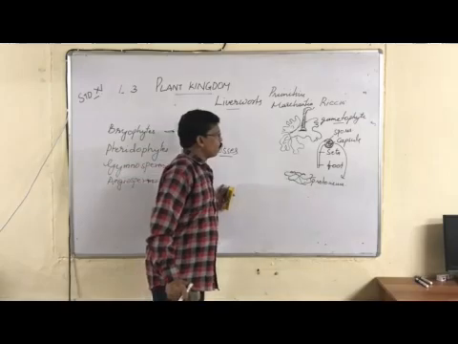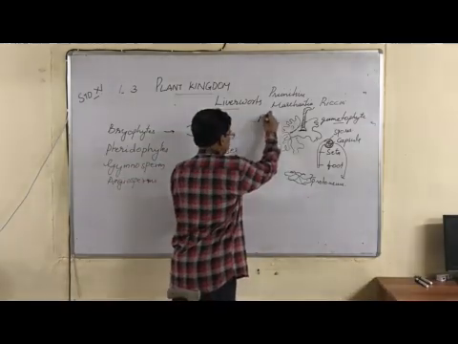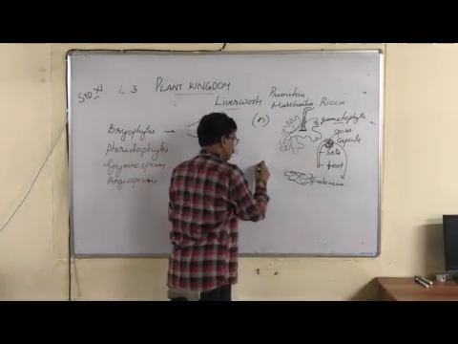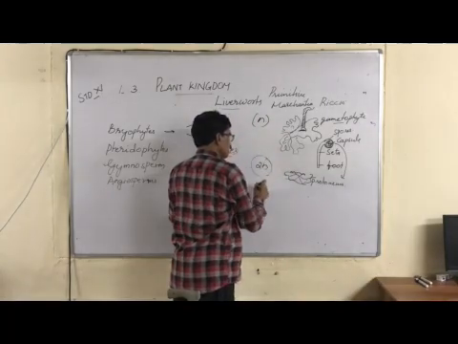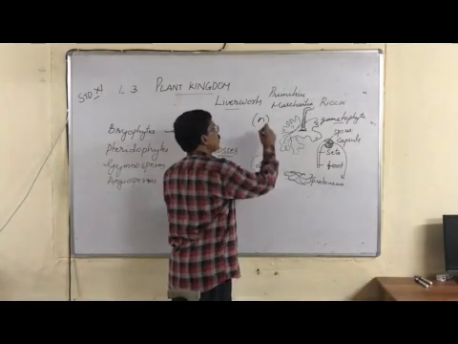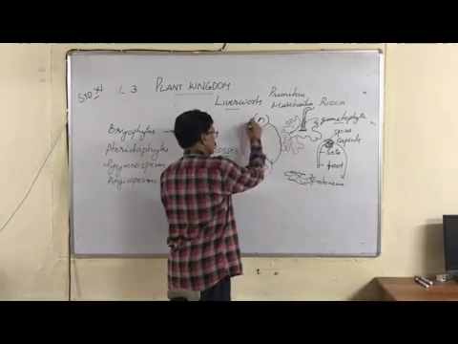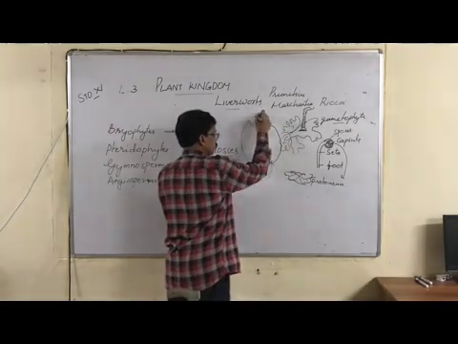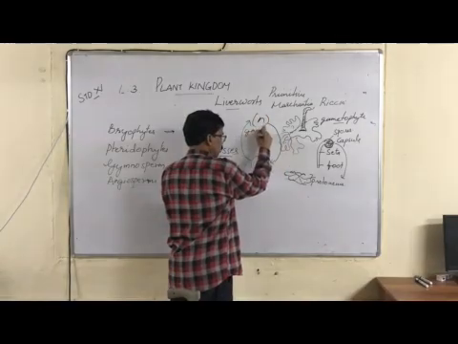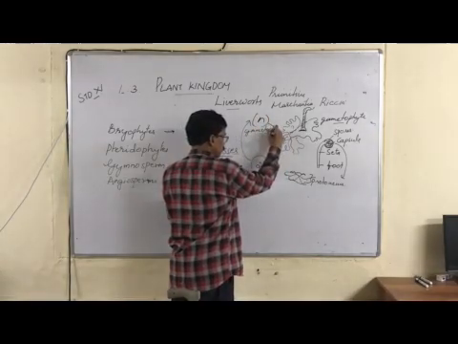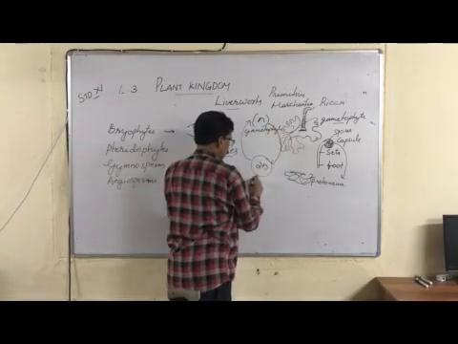Gametophytic generation is haploid, whereas sporophytic generation is diploid. So alternation of generation can also be called alternation of haploid and diploid generations. Gametophyte is haploid and sporophyte is diploid.